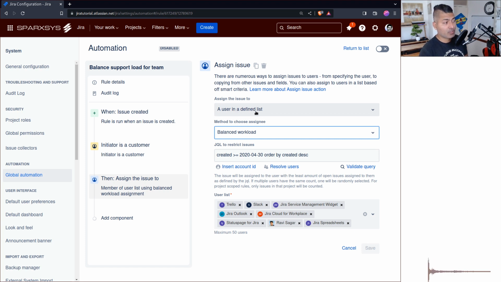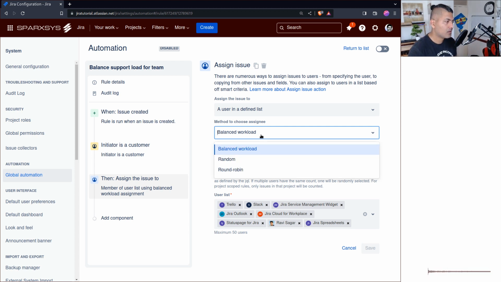Assign the issue to a user in a defined list, so out of 6 or 7 users, pick people based on the open issues already assigned to them. The method to choose is balanced workload, random, or round robin.